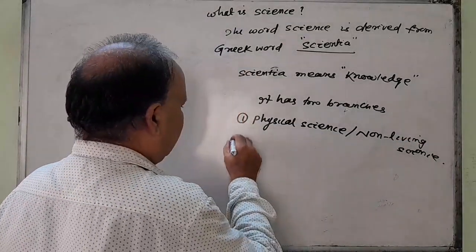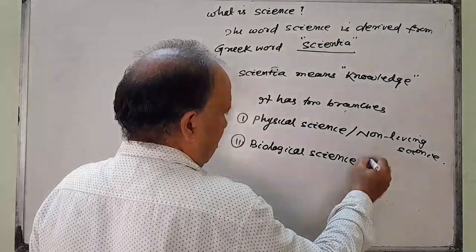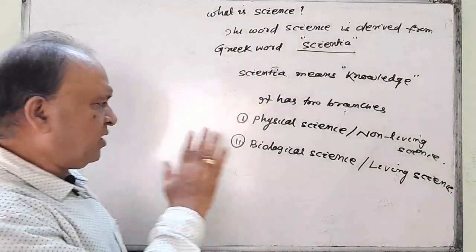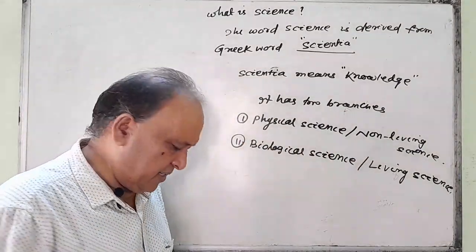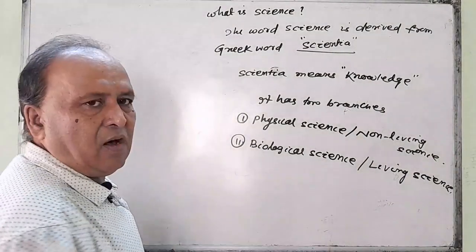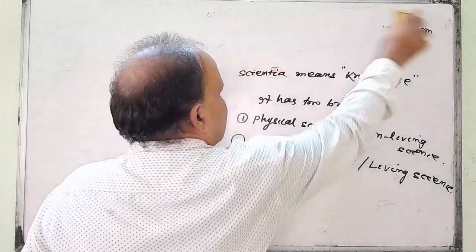And second one is biological science or living science. There are two branches, one is physical science or non-living science, and the second one is biological science or living science. What do you mean by physical science?